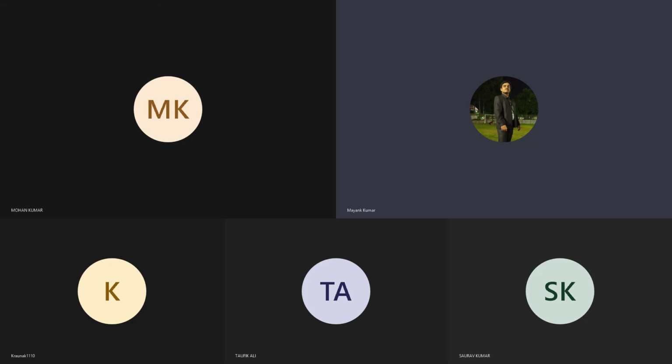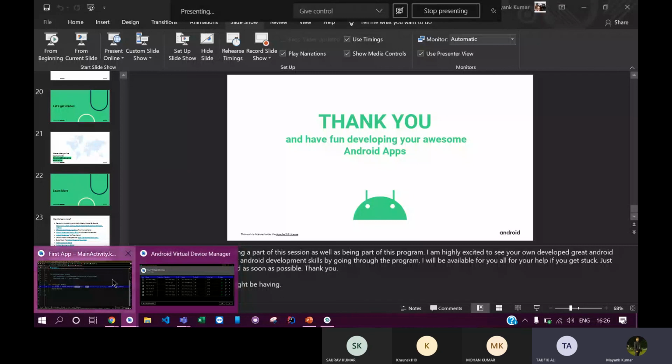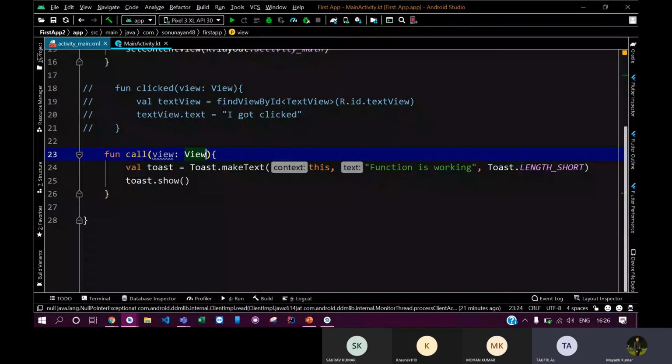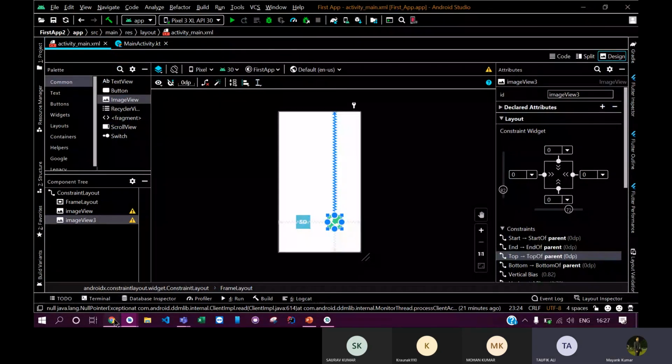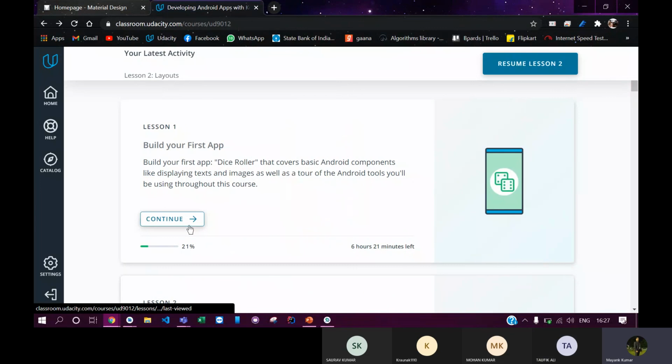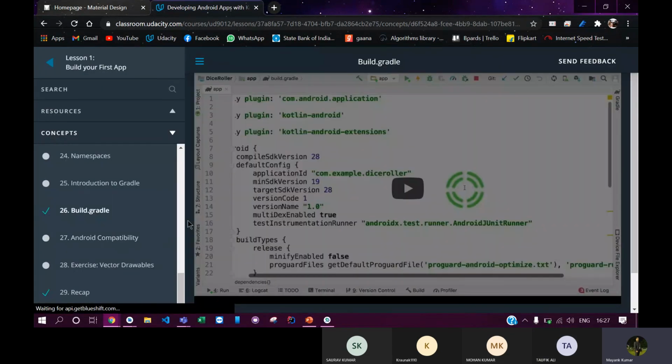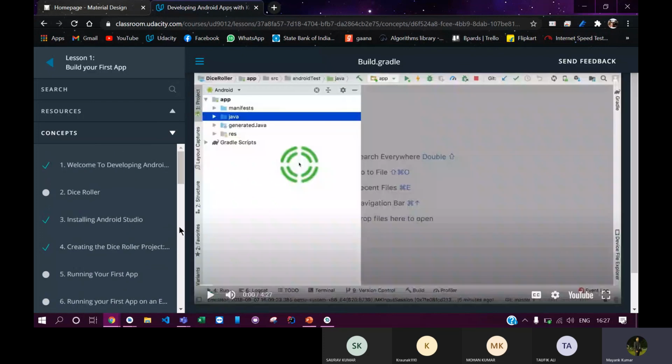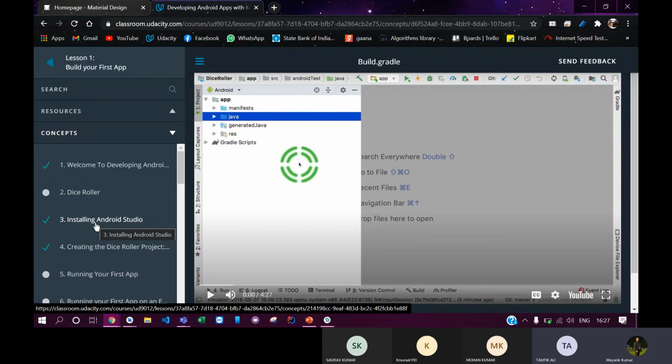Let me just show you the screen once more. See here. So I've just given you this course. You can see that here as well, it has a section on installing Android Studio. Can you see that? Yes, sir. So you can go through this course. In the starting lesson, it is told how to install Android Studio.